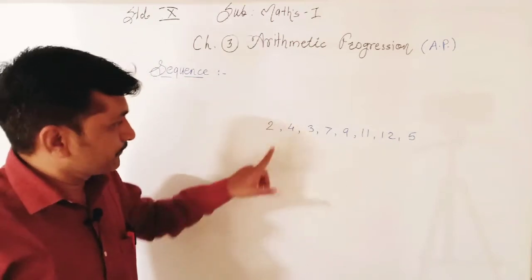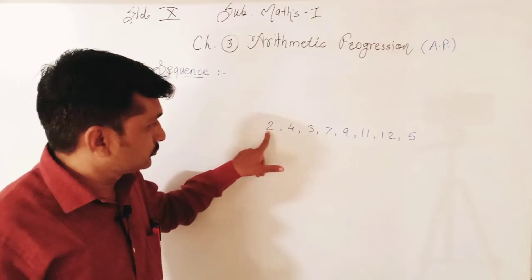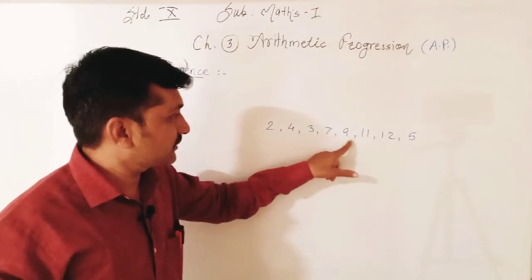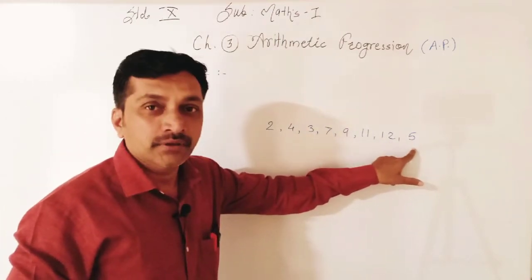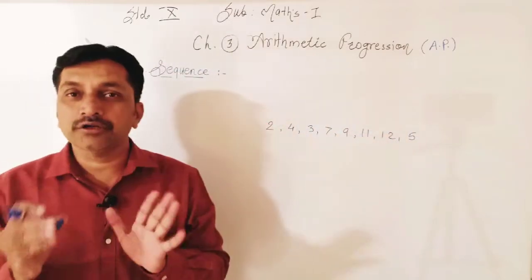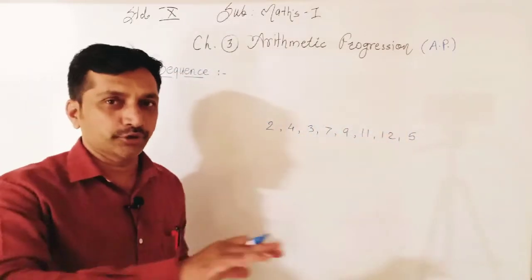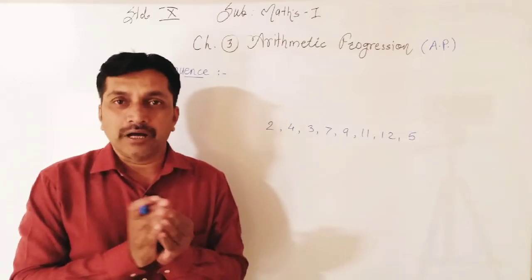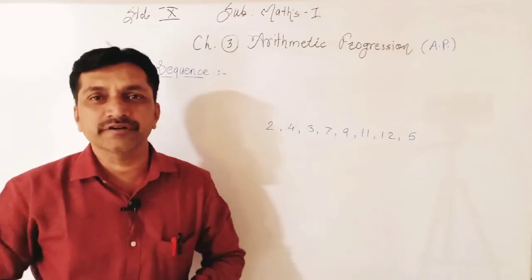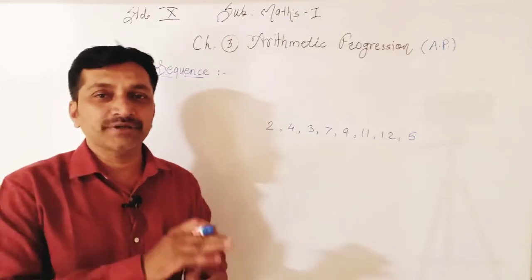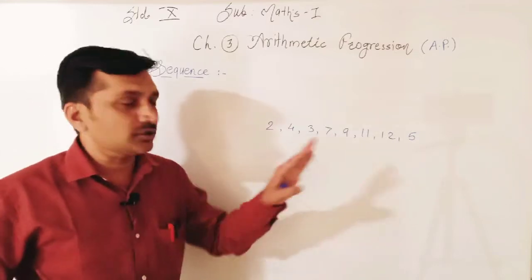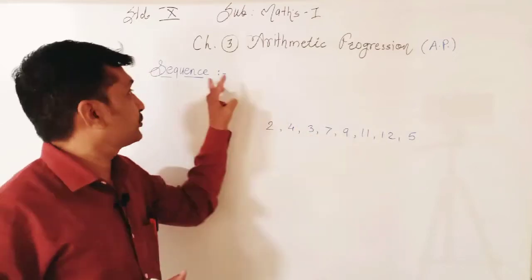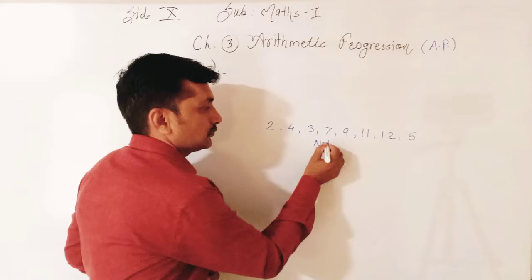If you see the numbers, 2, then 4 is greater than 2. After 4, 3 is less than 4. Then 7, 9, 11, 12, 5. These numbers are not arranged in proper order. Proper arrangement means either in ascending order or in descending order. That is called proper arrangement of the numbers. These numbers are not arranged properly, that's why this is not a sequence.